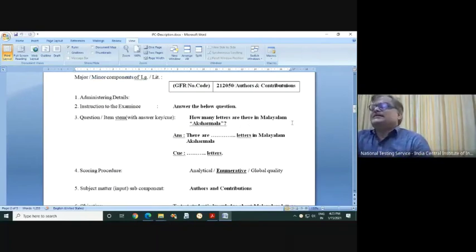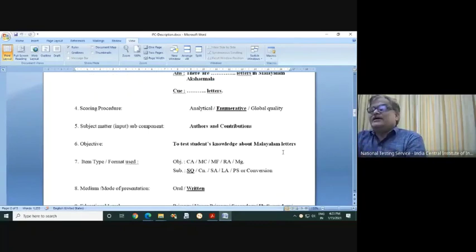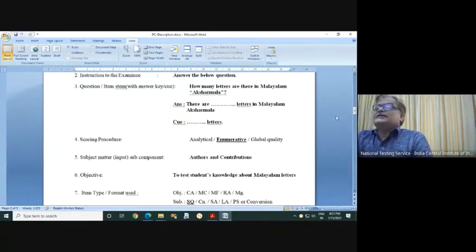How many letters are there in the Malayalam Aksharmala? Then there are this many letters in the Malayalam Aksharmala. It is actually a simple question. They say that simple questions should have an answer of one word or maximum one line. If we think this way, this is correct. This is a simple question, no doubt. Here he has written the answer, because we don't know how many letters there are in the Malayalam Aksharmala.